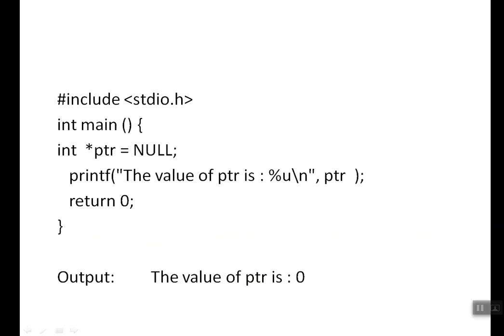And int star ptr equal to NULL. If we try to print ptr, the value printed is 0. But we gave only NULL, right? How is it taking it as 0? Because NULL is a macro in C, with the value 0.